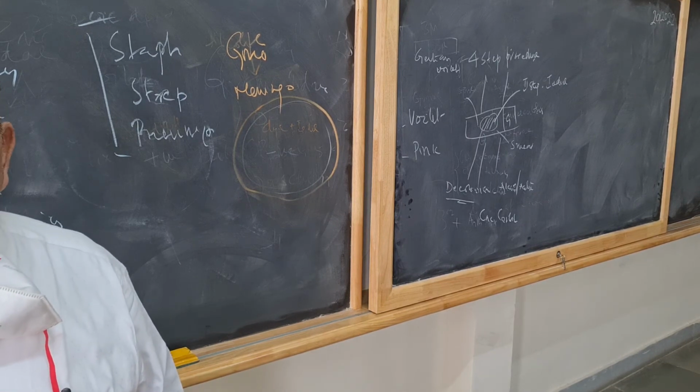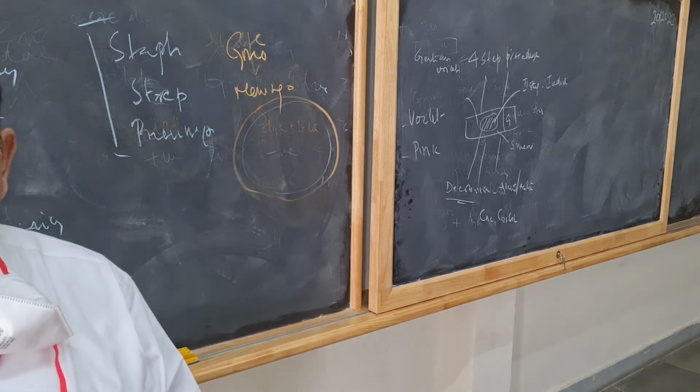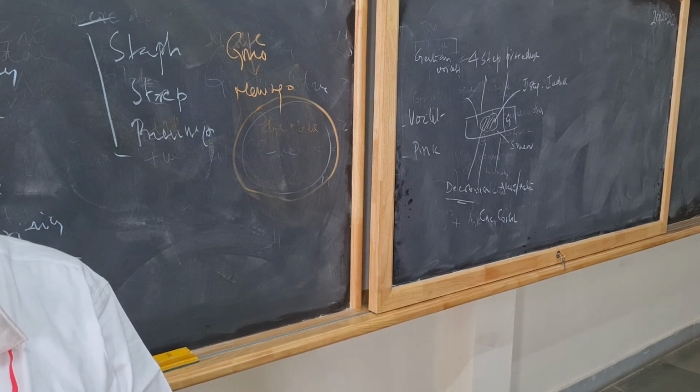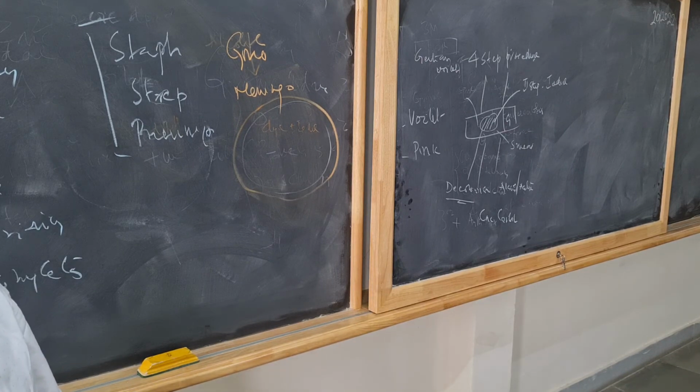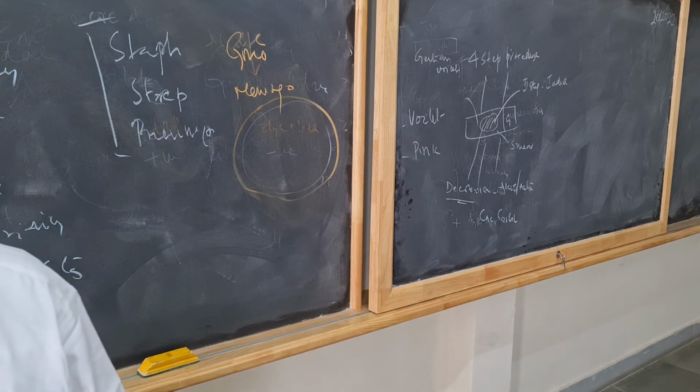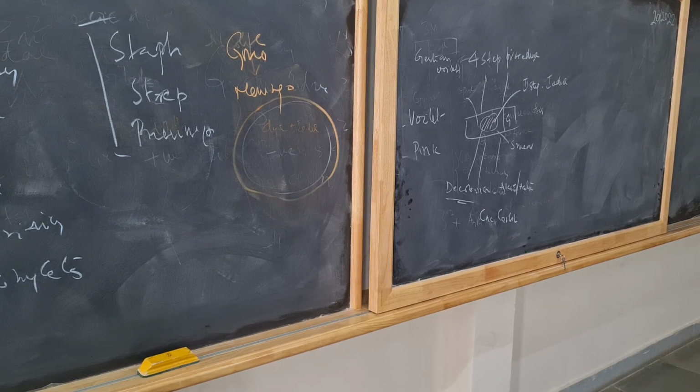First question: write the diagram of the microscope and describe various parts of the microscope.